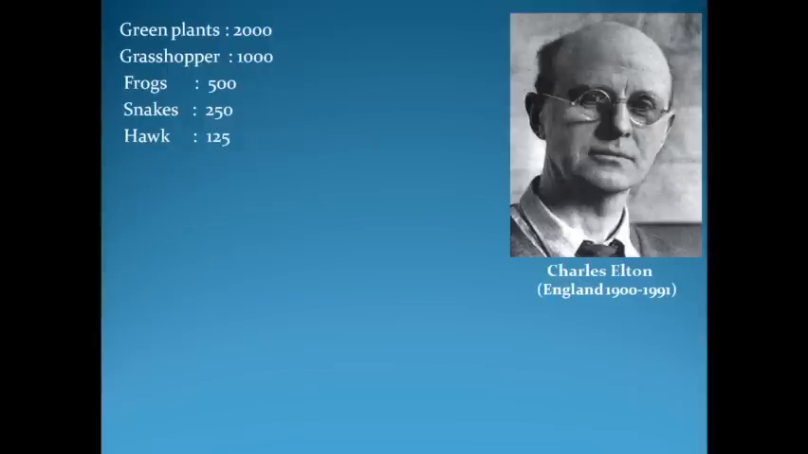The data is collected at food chain level. For example, in the previous food chain, we collected the data of population of green plants, grasshoppers, frogs, snakes, and hawks participating in a food chain. So if we want to make an ecological pyramid graph out of it, we'll see now how it will be made.